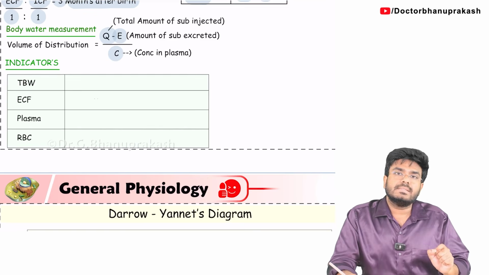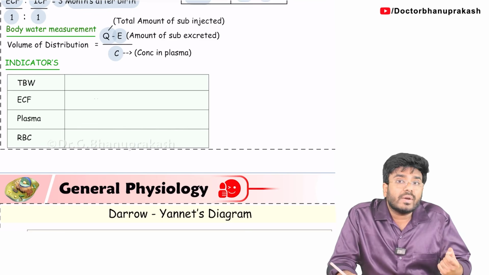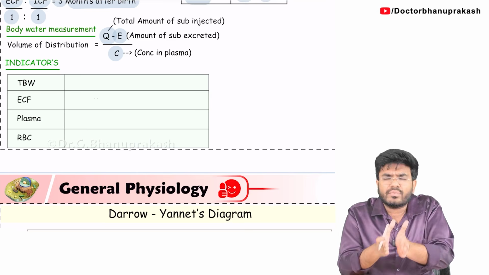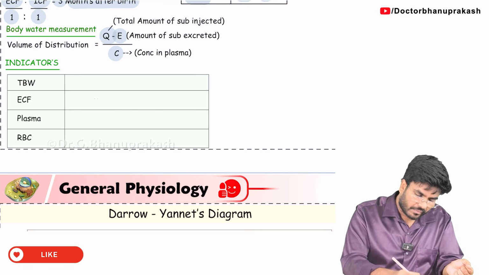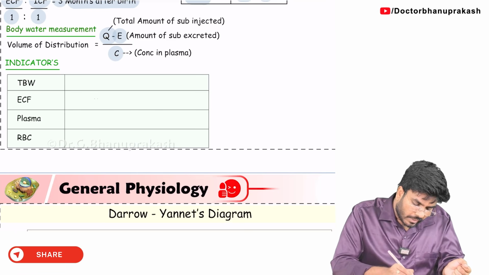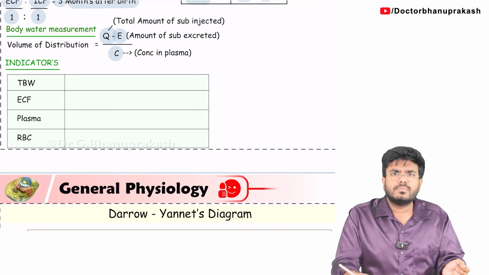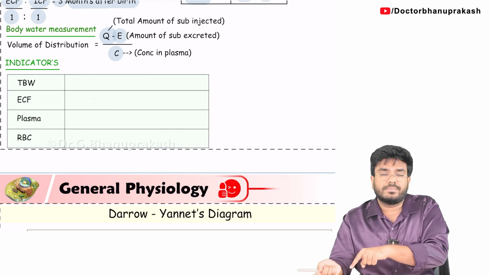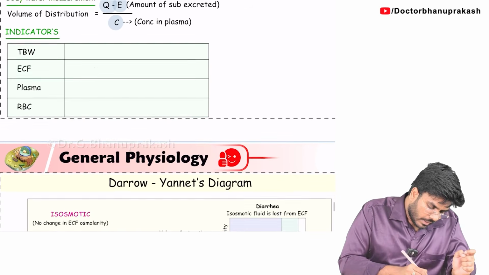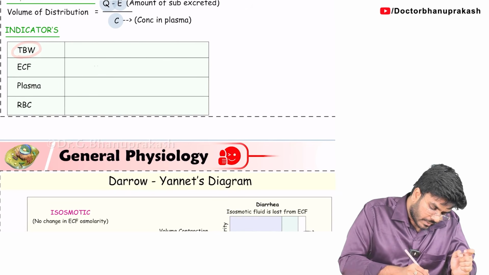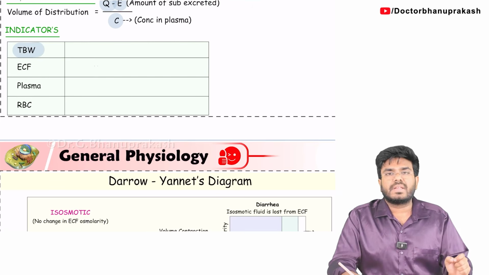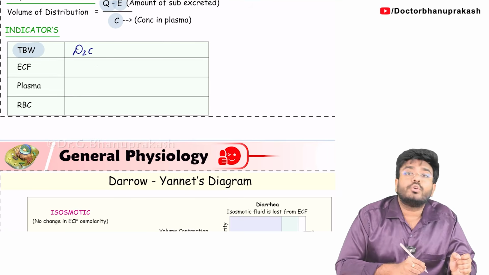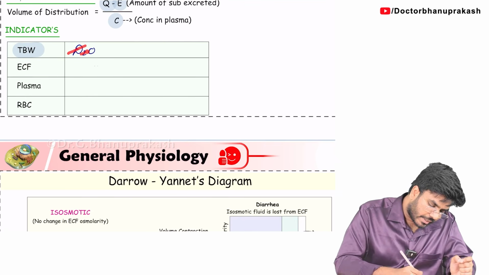But the important thing is, in order to calculate different body fluids, you have to inject different substances. You have to use this formula, but in the formula you are talking about some substance. You have to inject different substances in order to calculate the volumes of different body fluids. For example, measuring total body water requires which substance? The indicator used is D2O, deuterium oxide. So deuterium oxide is used to calculate total body water.